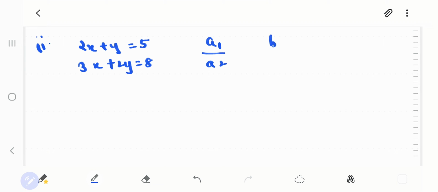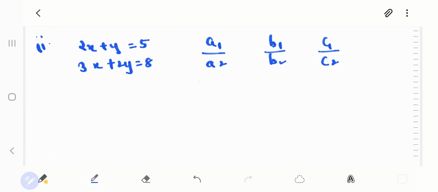we have 2x plus y is equal to 5 and 3x plus 2y is equal to 8. Again same method, you have to find a1 upon a2, b1 upon b2, c1 upon c2. And you will get a1, a2, b1, b2, c1, c2 from the coefficients of your x, y and the constant term.